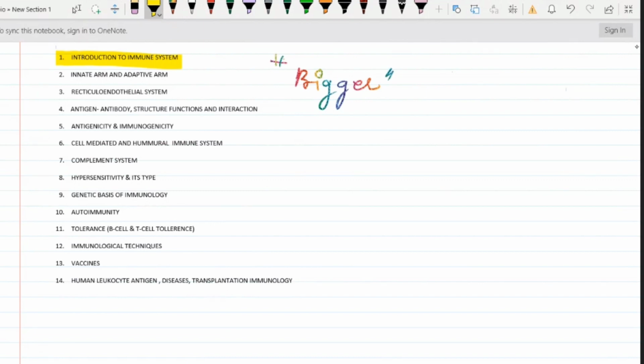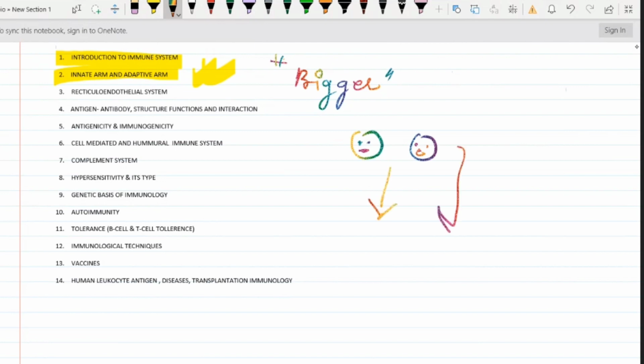Then comes the innate arm and adaptive arm. We will not separate it also. Here also we're not going to separate. It's just like, suppose the mother and your parents are there, and the child. So whatever thing is paternal, we can say, from parents we are getting, that will be included in the innate arm, and the thing which is acquired, or the property which you have made by yourself, is that adaptive kind of thing.